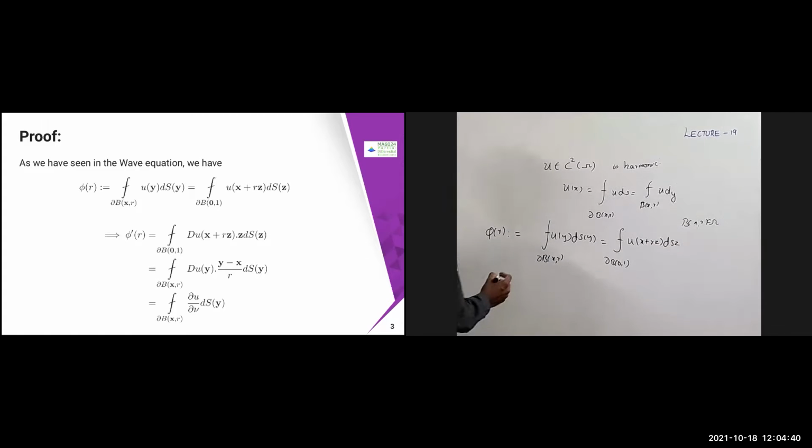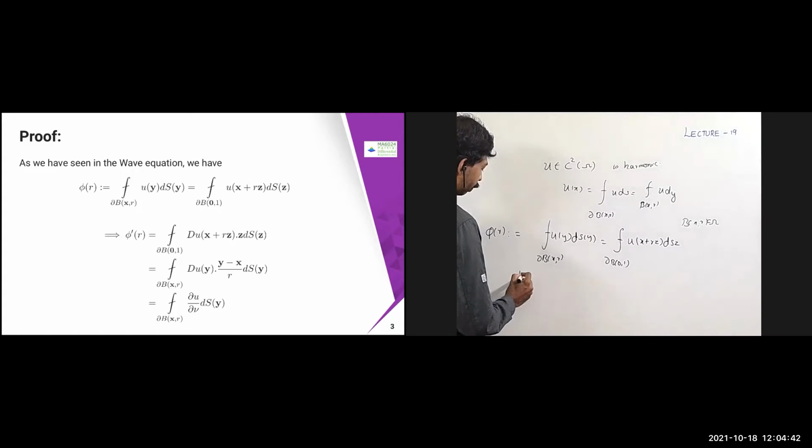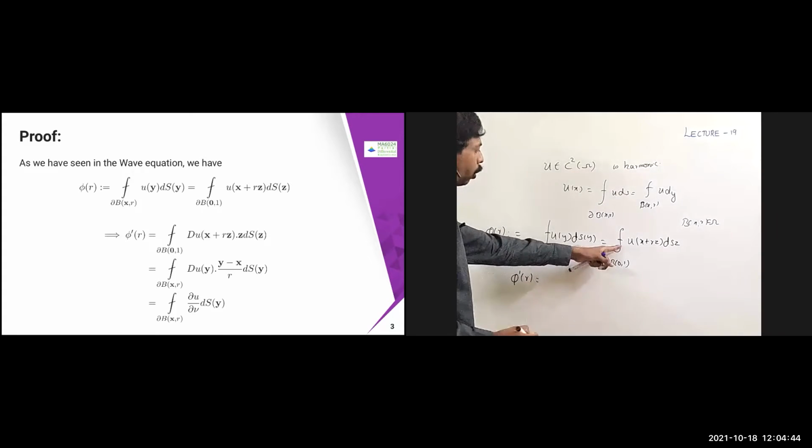Then I'm going to calculate phi dash of r, taking the derivative of this.